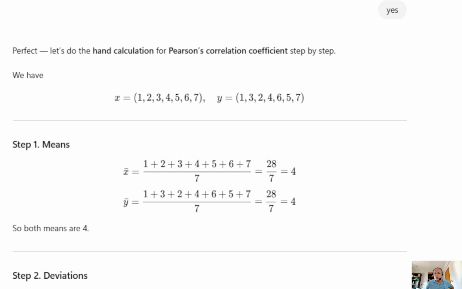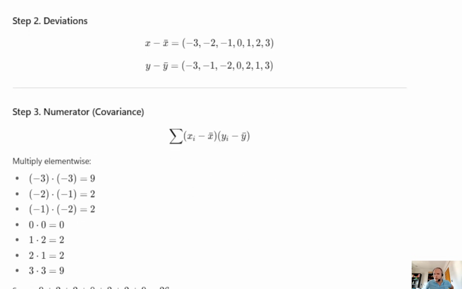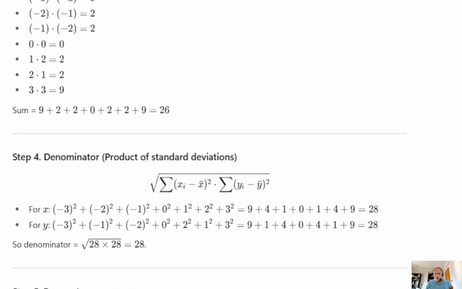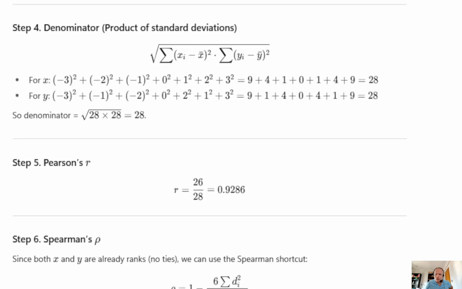So it says, perfect, let's do the hand calculation for Pearson's correlation coefficient step by step. We have these 2 variables, we calculate means, we calculate standard deviations, then we have the covariance, we have the denominator, which is in this case the product of standard deviations, and we have the Pearson's correlation coefficient. Basically, this is a step-by-step workout of the Pearson's correlation formula that we saw at the beginning, which is all correct.